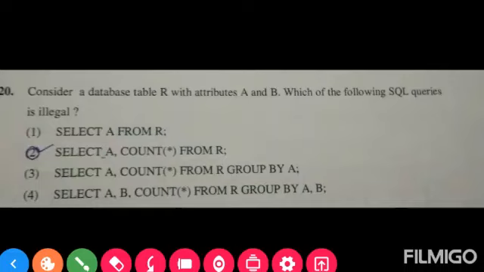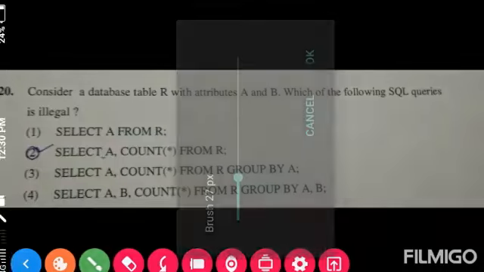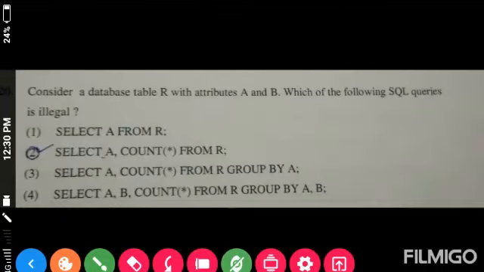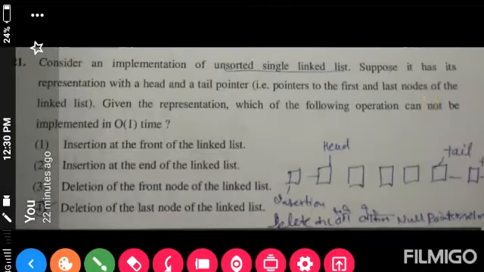Moving on to question number 20. Consider a database table R with attributes A and B. Which of the following SQL queries is illegal? And the correct option is the second one: select A, count from R. Moving on to the next question.